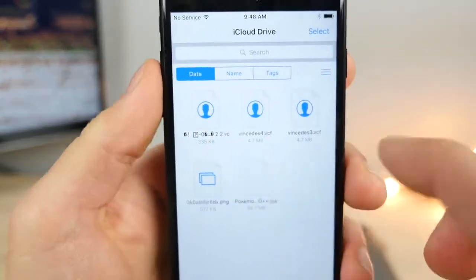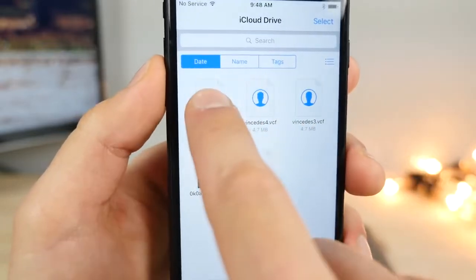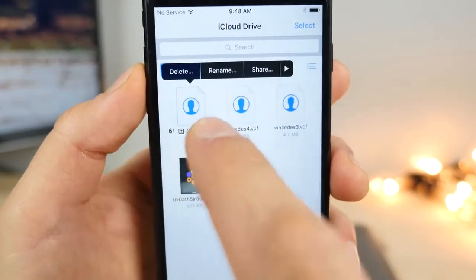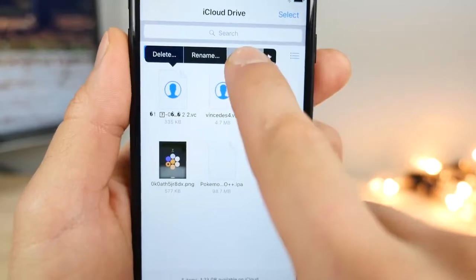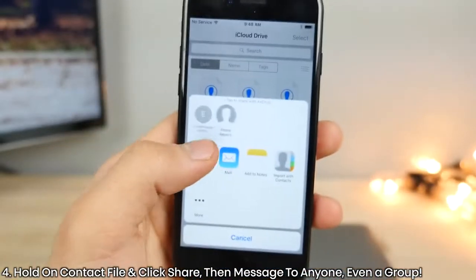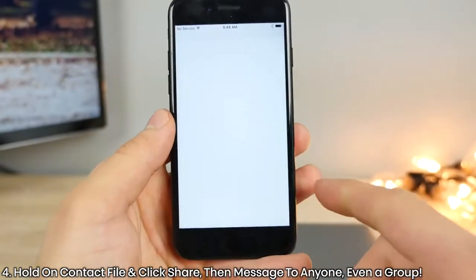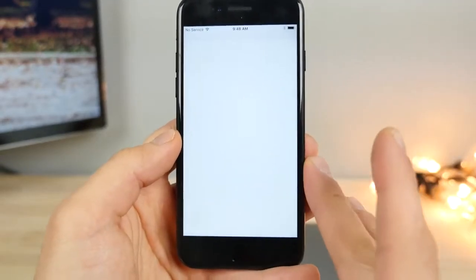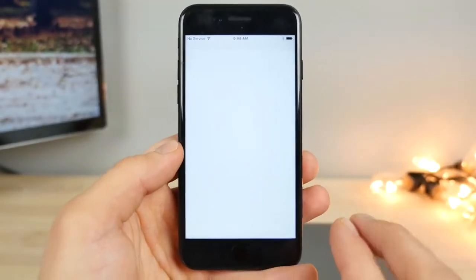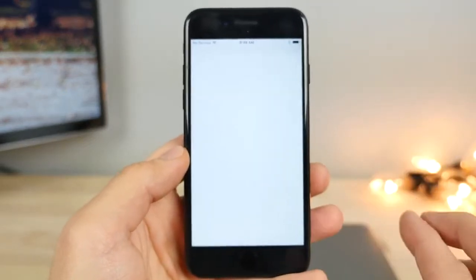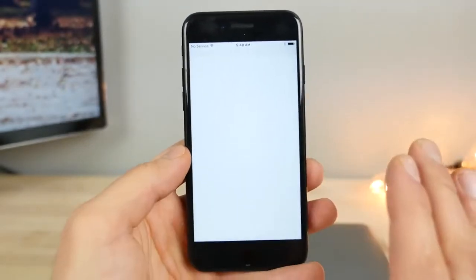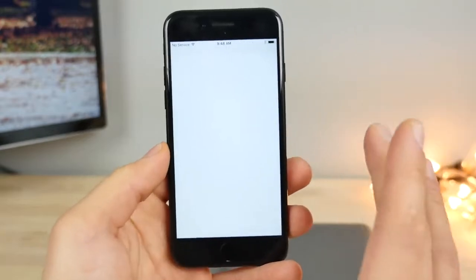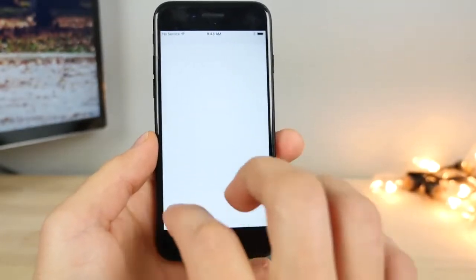You'll notice it looks a little bit funny, especially if you're on iOS 10.1.1 like I am. Just go ahead and hold it and click share. And click message. It's as simple as that. You'll get this white pop-up just like that, and nothing will happen for a few seconds. That's okay. Just give it a minute. It takes a while. This is a little bit more time consuming, but it works all the time. I guarantee it. Also, I did want to mention, sometimes when you click message, nothing will happen.